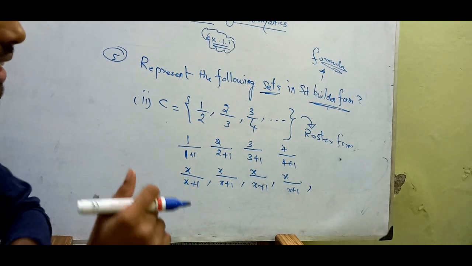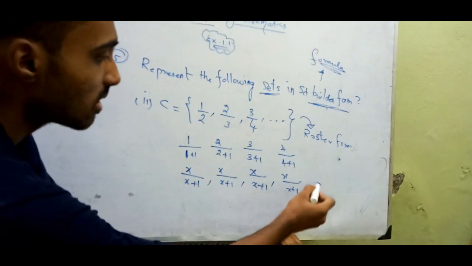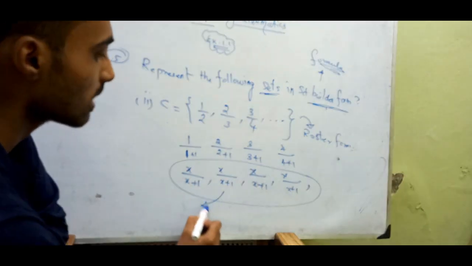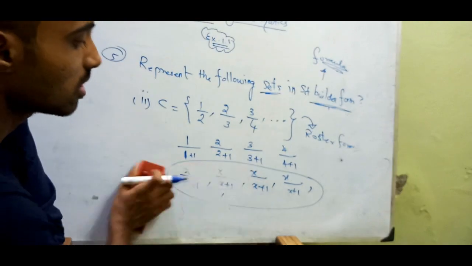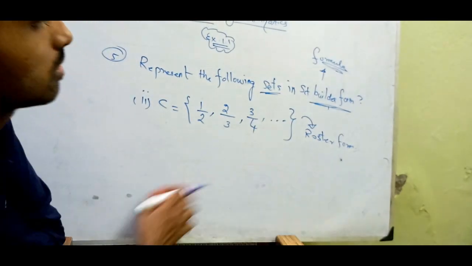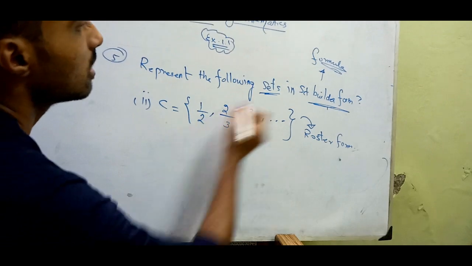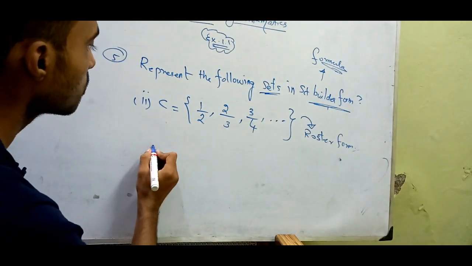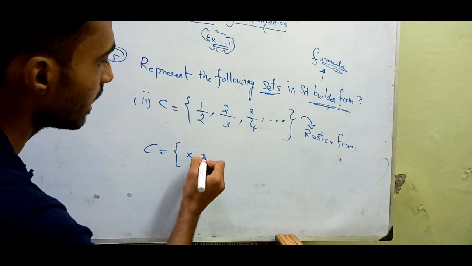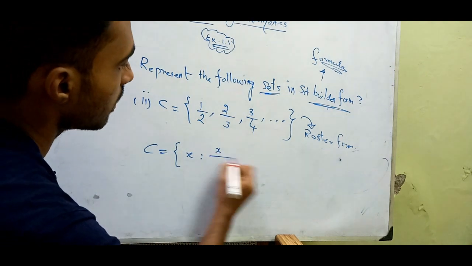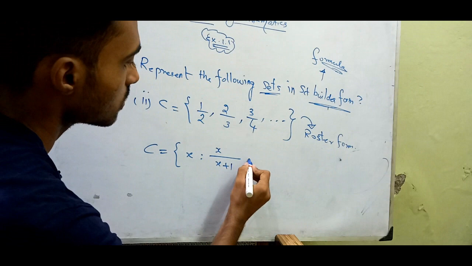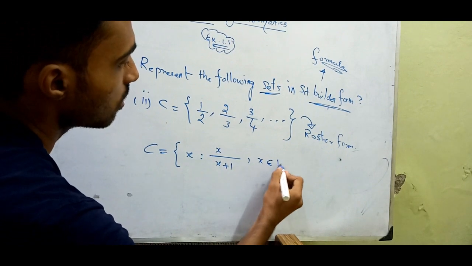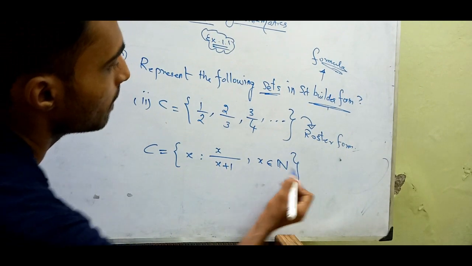So no repeating elements in the set, that is why I use only one time x upon x plus 1. So we have to write in set builder form. So C is equal to x such that x by x plus 1, comma x belongs to natural numbers.